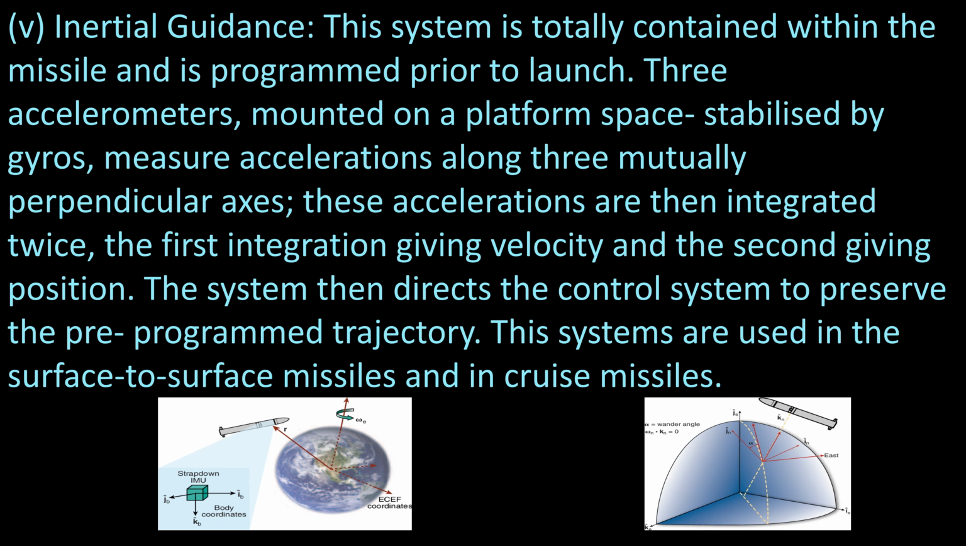The fifth one is inertial guidance. This system is totally contained within the missile and is programmed prior to launch. Three accelerometers mounted on a platform space stabilized by gyros measure acceleration along three mutually perpendicular axes. These accelerations are then integrated twice, the first integration giving the velocity and the second giving the position. The system then directs the control system to preserve the pre-programmed trajectory. These systems are used in surface-to-surface missiles and cruise missiles.